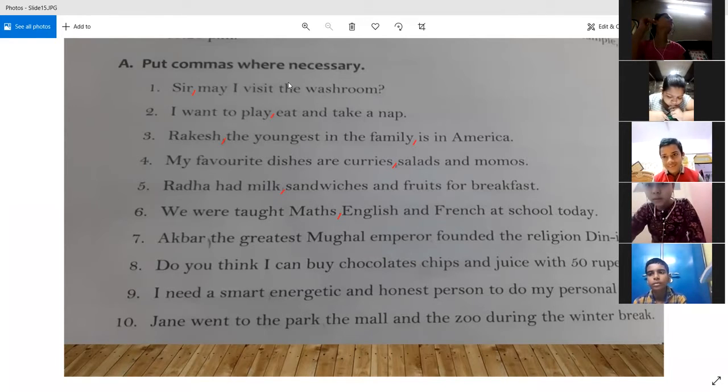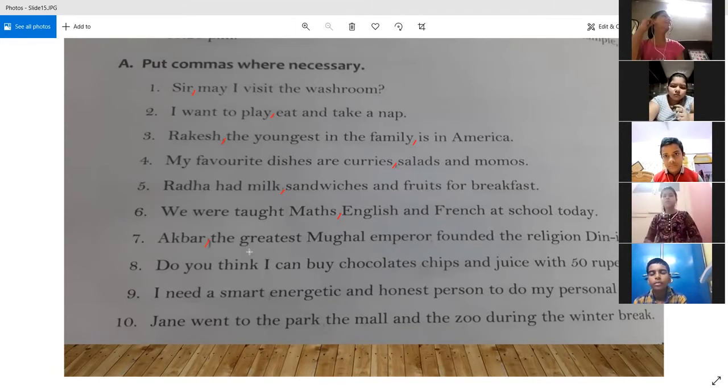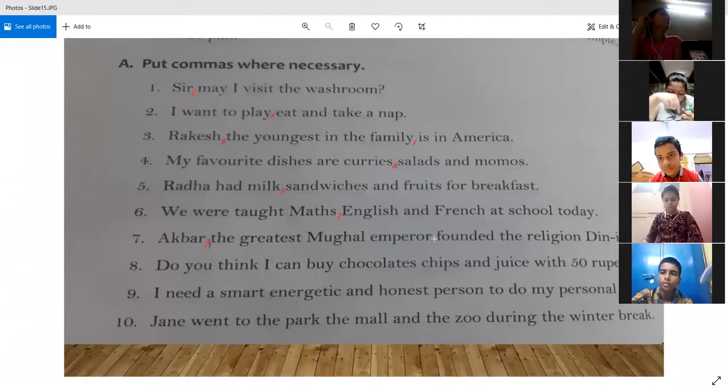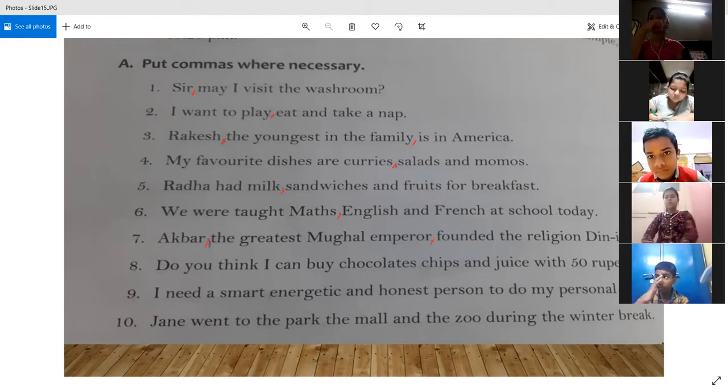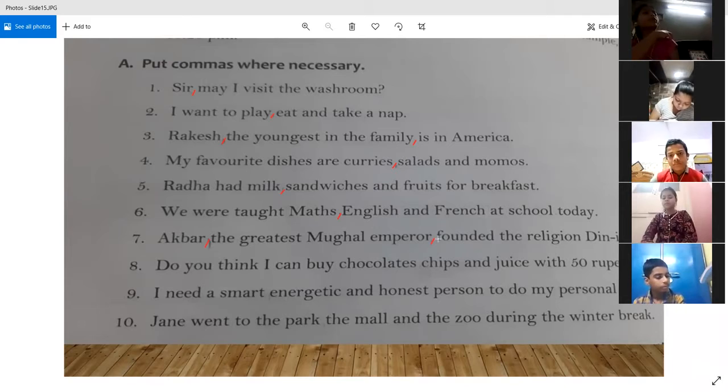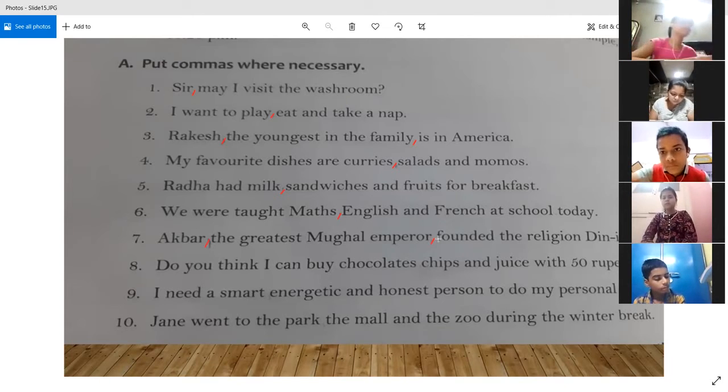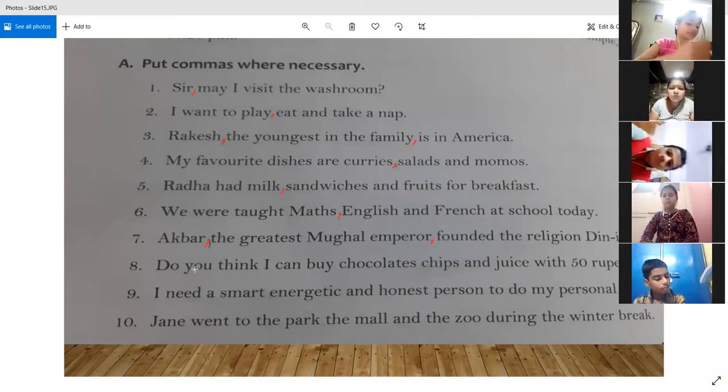Yes. So again, this is a case of apposition, because all the things that are following Akbar are just telling us more about Akbar. They are referring to the same person, that is Akbar. The greatest Mughal emperor has been used for Akbar only, and the last part, founded the religion Din-e-Ilahi, has also been used for Akbar only. So again, this is a case of apposition, where all the things written over here are referring to the same person. All right. Thank you, sir.